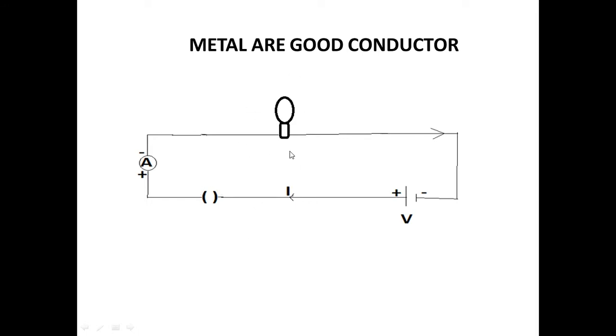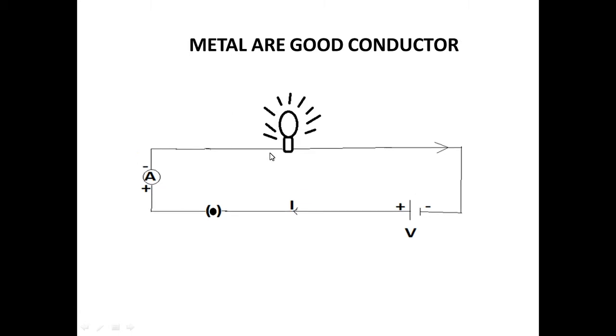Now if we switch on this circuit, the bulb will glow. The dot in terminals A and B represents that the circuit is now in closed position, and because of that electricity is transferred to each and every part of the circuit, which makes the bulb glow.